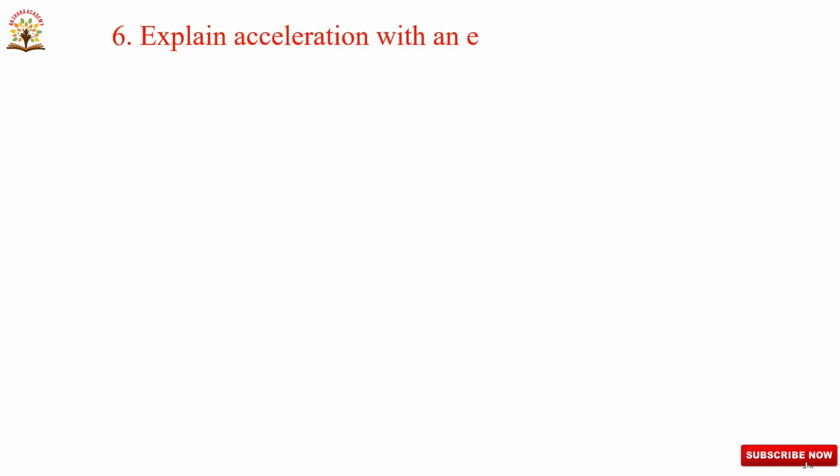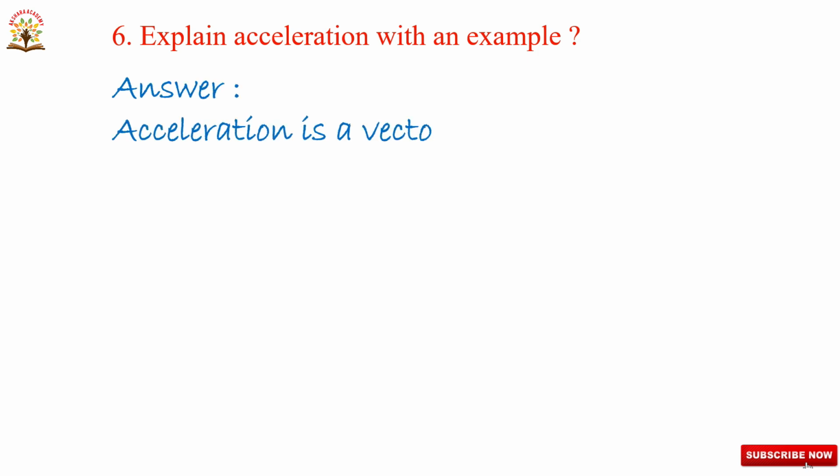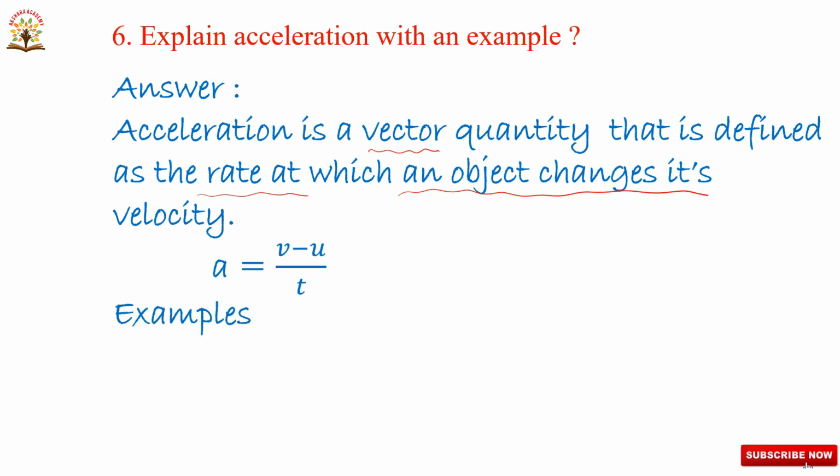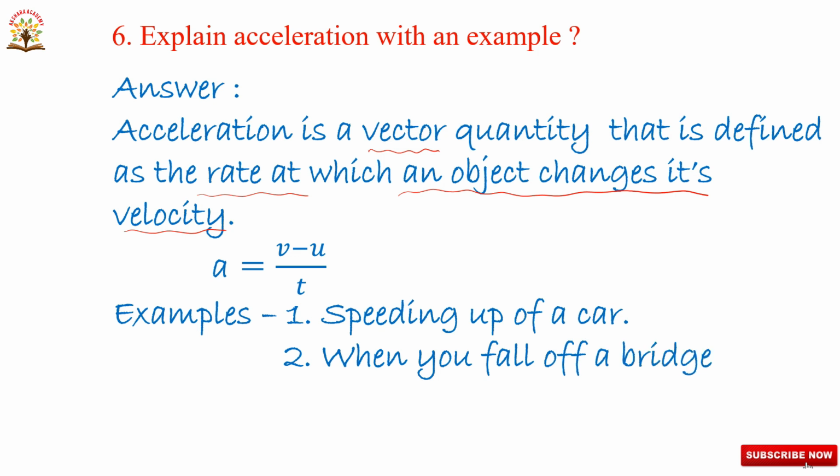Explain acceleration with an example. Now we are discussing acceleration with an example. Acceleration is a vector quantity that is defined as the rate at which an object changes its velocity. So A is acceleration.